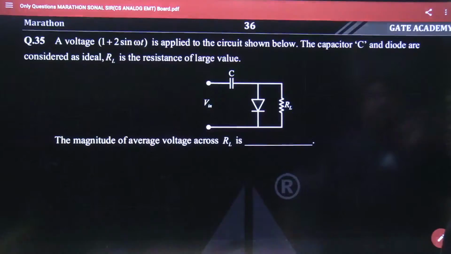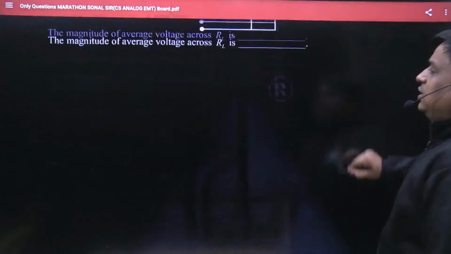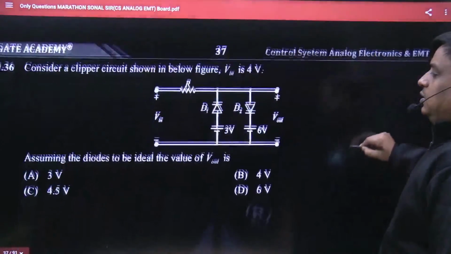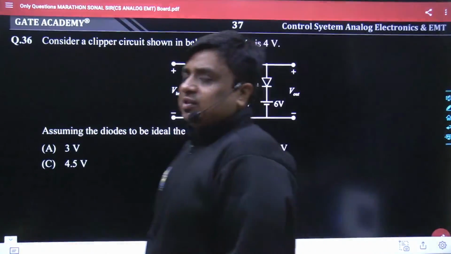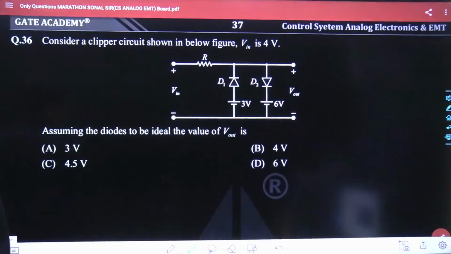In the same sequence, I think it is the right time to focus on the next question as well. So here comes question number 36. Read the problem carefully. This is a problem from the topic of clipper. Within 2 minutes, you must be able to crack this problem well. Nothing new, nothing magical.